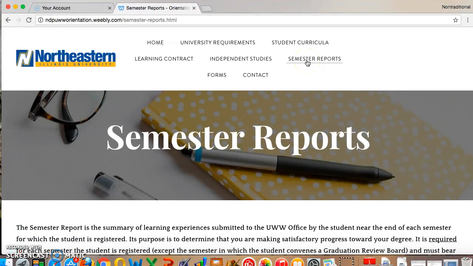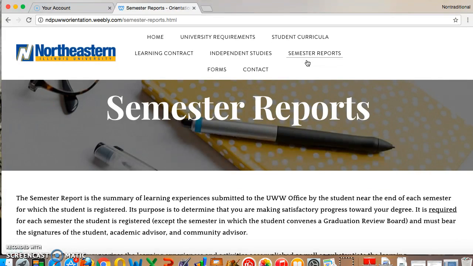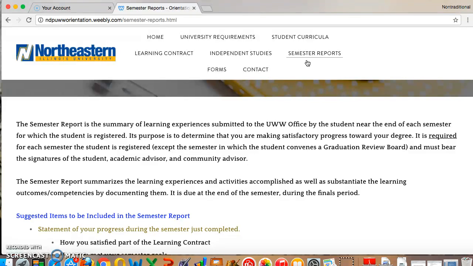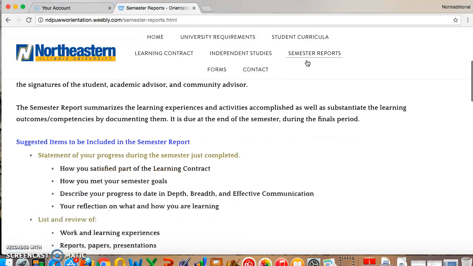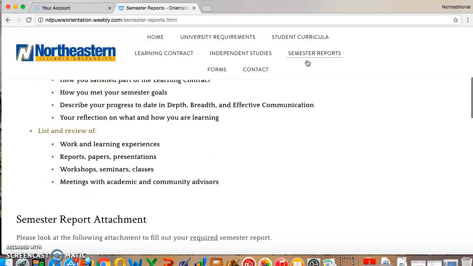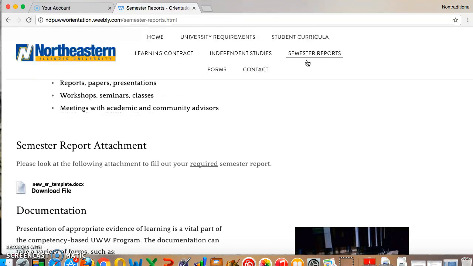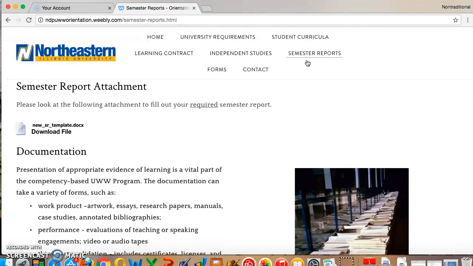In addition, each semester outside of your last semester here, you will have to complete what we call a semester report. A semester report is basically summarizing all the experiences as well as any competencies you learned during that semester. You will need to review with your professor or your academic advisor what should be part of your semester report.